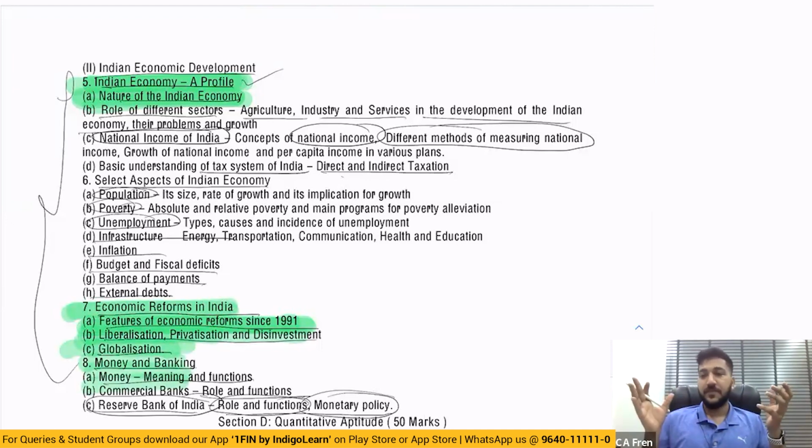So, to put it in a very funny way, what the Institute did is took a large cake and cut it into two pieces. It was one cake during CPT times, and they said, this part of the cake you will learn in Foundation, this part you will learn in Inter. Then they changed the syllabus again and put both pieces of cake back together. Now we are going to learn this in the new syllabus. That's exactly what has happened over here.